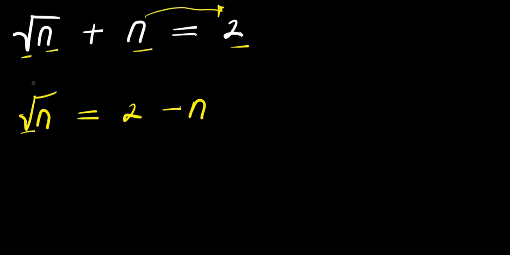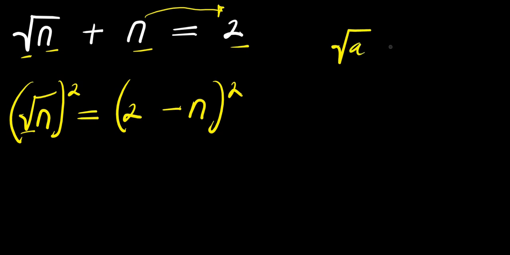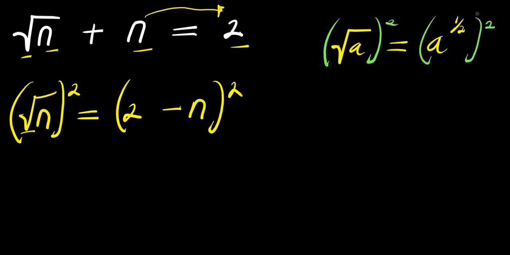Because of the square root here, we take the squares of both parts of this equation. Now remember, if you have square root of a, this is just like writing a power 1 over 2. So if you take the squares, it simply means we are going to multiply this exponent, which is 2 times 1 over 2.